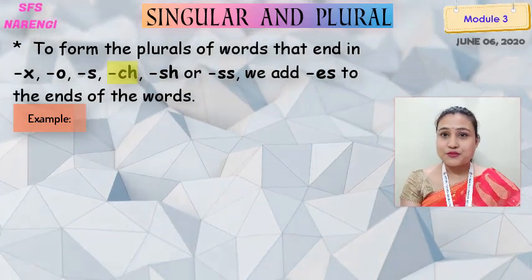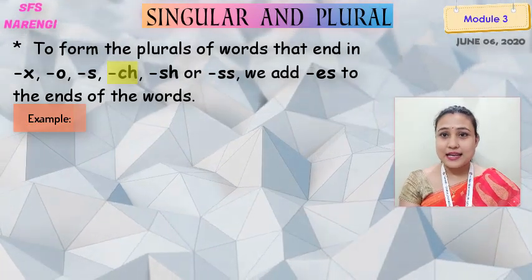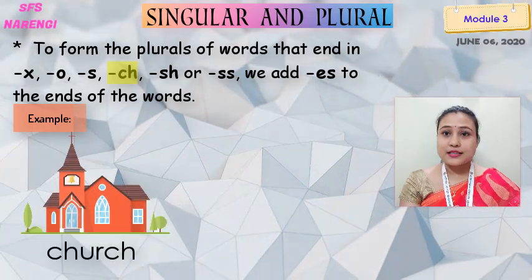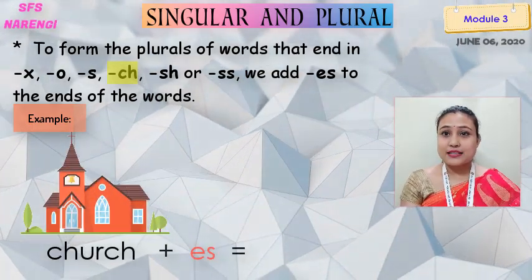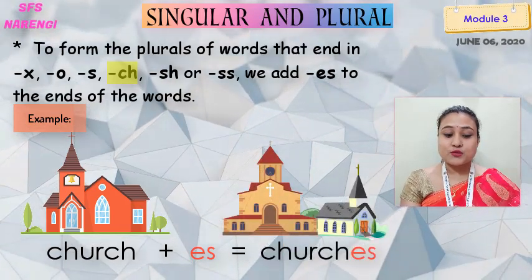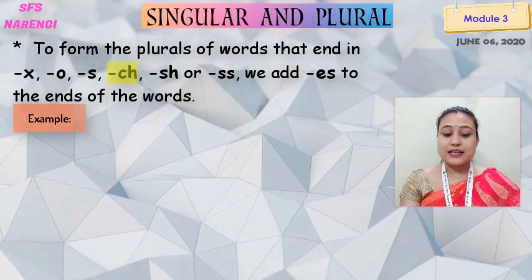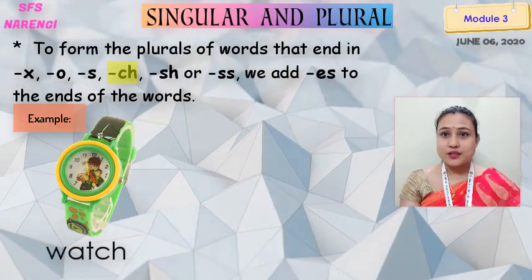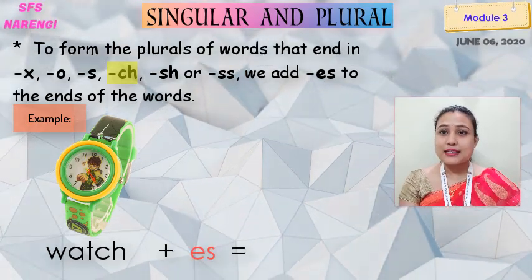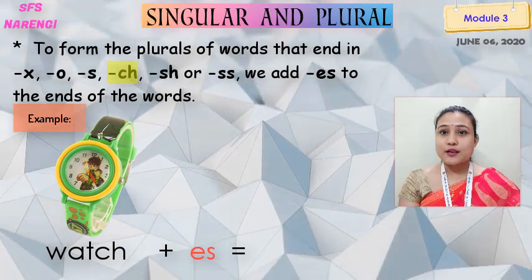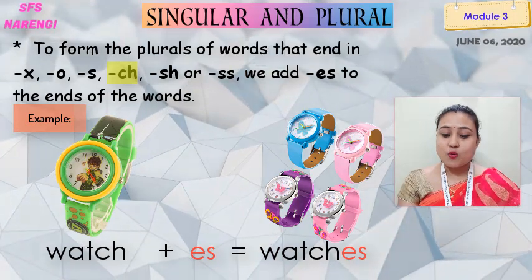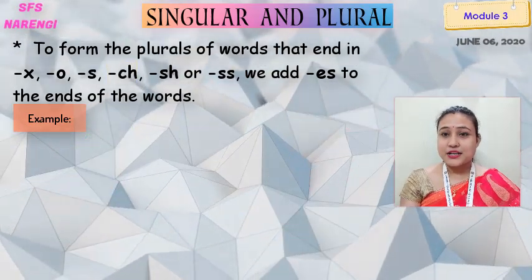So come to the words that end with C-H. Okay. What do we have to add? E-S at the end of it. So the first example is church. Church. What do we have to add here? E-S. Churches. Yes. So the next example is watch. W-A-T-C-H. Watch. So what do we have to add? E-S. So it will be watches. W-A-T-C-H-E-S. Watches. Got it? Okay.